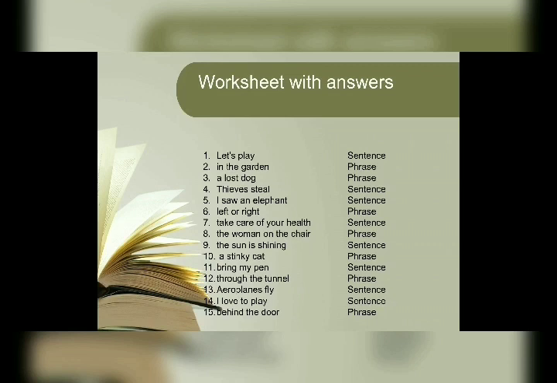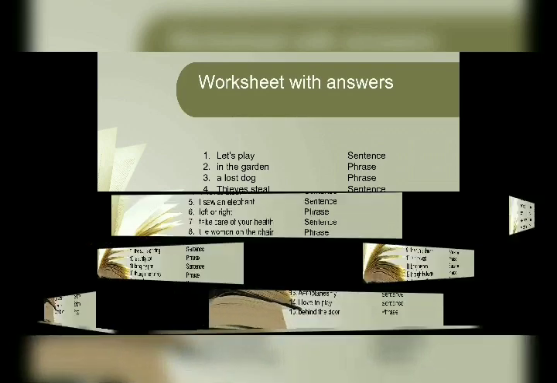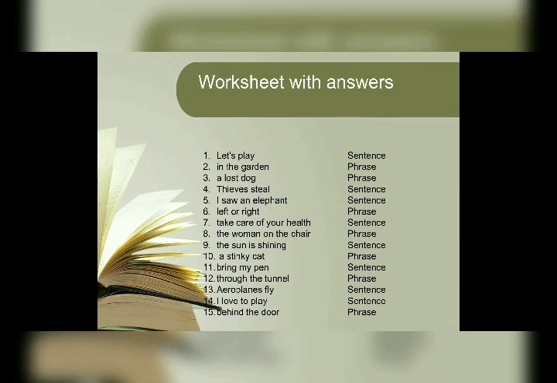Next, thieves steal. It's conveying the whole meaning. Okay, what is the job of a thief? The job is to steal. So it's a sentence. I saw an elephant. Again, it's conveying the whole meaning. So it is a sentence.